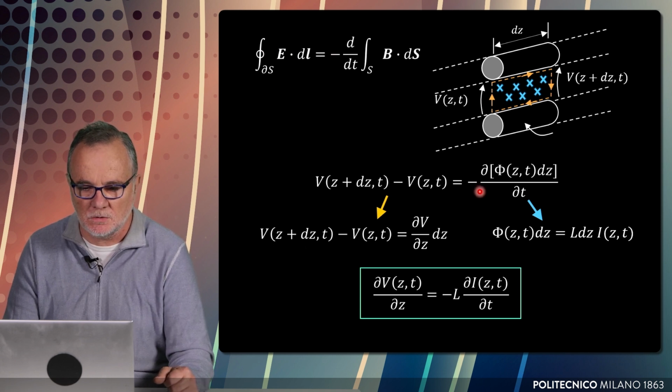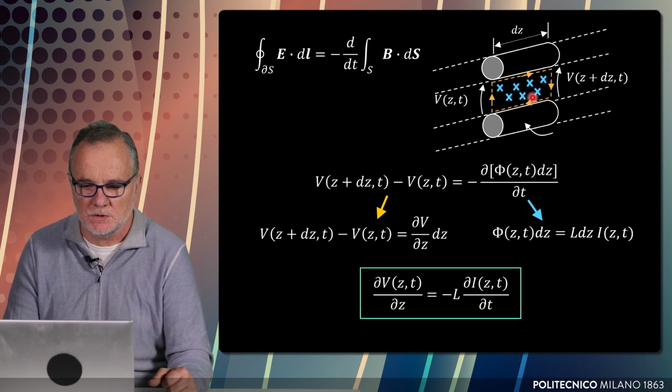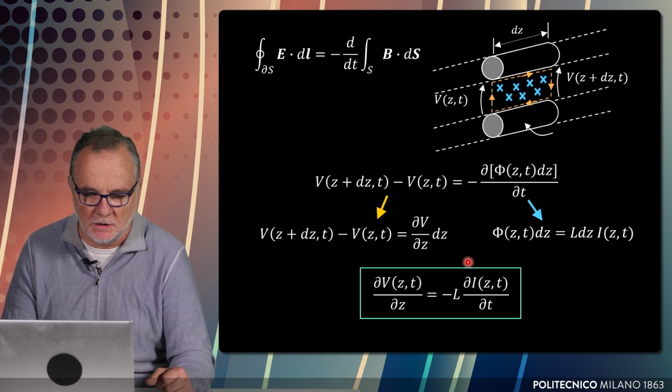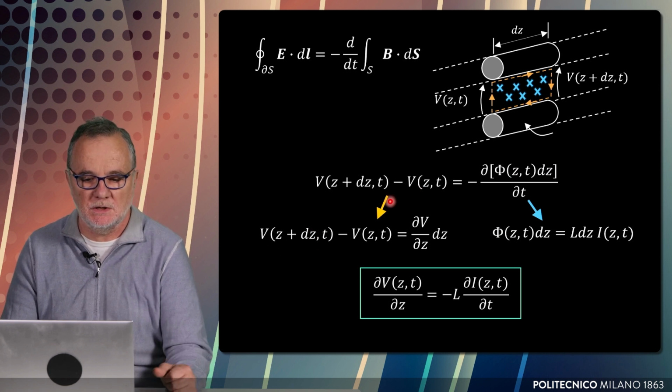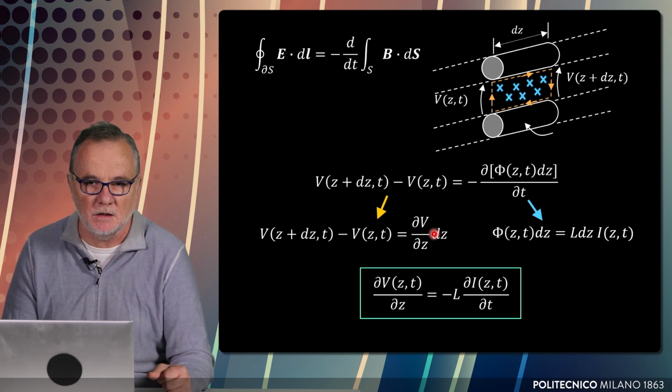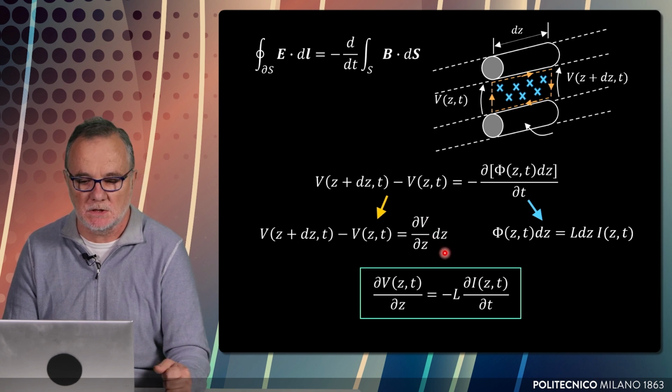It must equal minus the time derivative of the flux through this surface, which is the flux per unit length times dZ. Of course, we can substitute this difference by the differential theorem: this difference can be expressed as the partial derivative of the voltage with respect to Z times dZ.